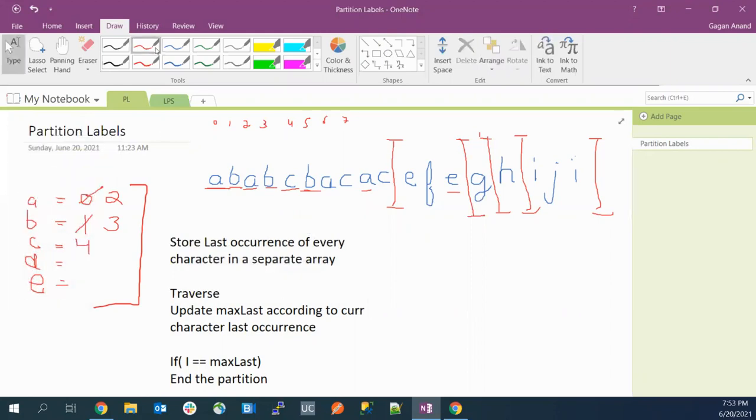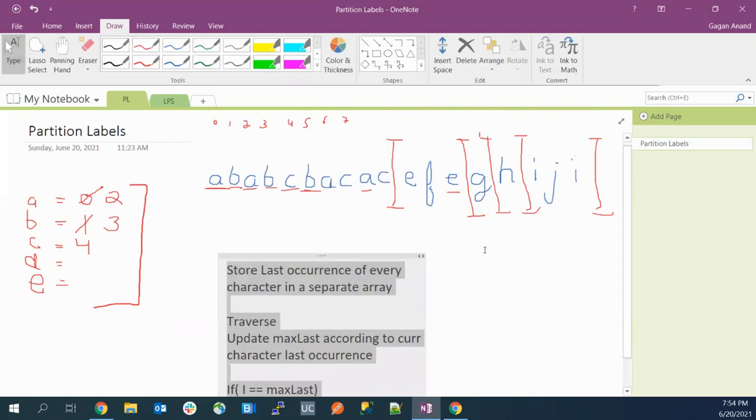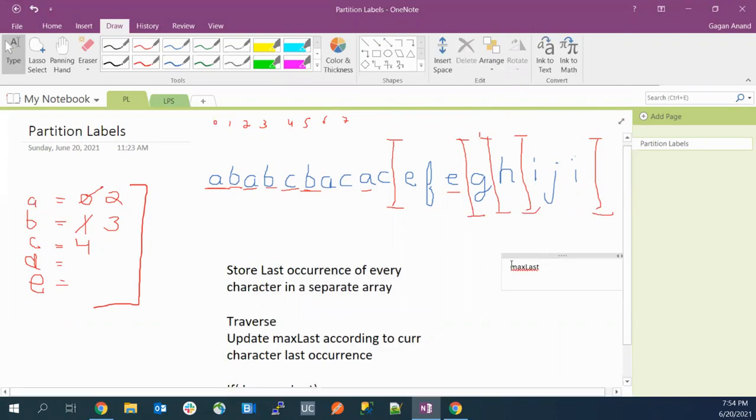So now let's start by traversing the array. Let's maintain 2 variables here. I can say max last and current last. Okay, so we'll start by traversing the array. We'll do the same thing that we did earlier.